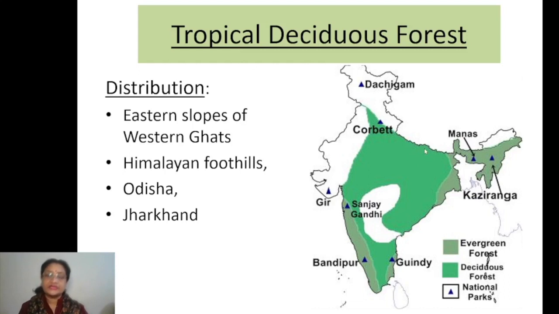The foothills of the Himalayas, or you can say the region which forms the Piedmont region of the Shivalik ranges. That is again getting rainfall between 100 to 200 centimeters, and so naturally that is the area where deciduous type of forest can be seen. Then the other regions are Odisha, Jharkhand. So these are the regions where we can find this type of forest.